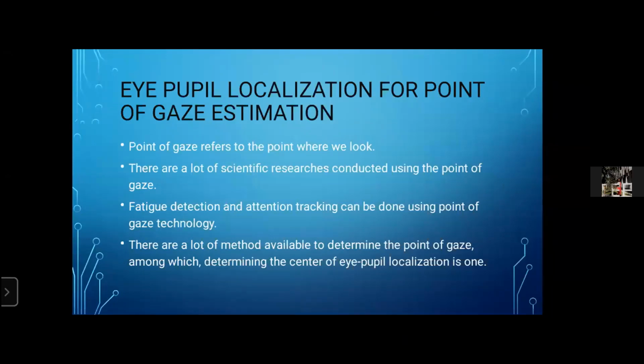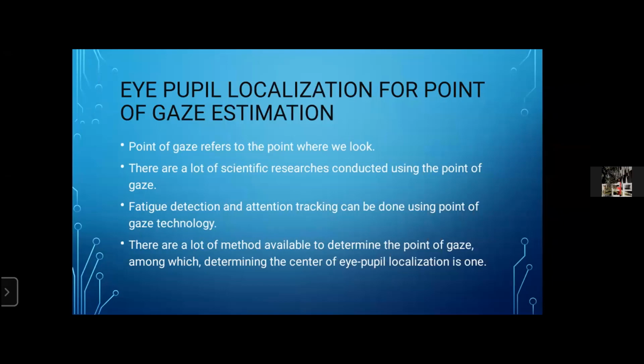A method for localizing the eye pupil for point of gaze estimation. Eye tracking is a technology helping a lot in research purposes. Point of gaze estimation is a type of eye tracking that uses physical characteristics of the human eye. Considering the huge number of variables in the process makes it lengthy and prone to more disturbance.